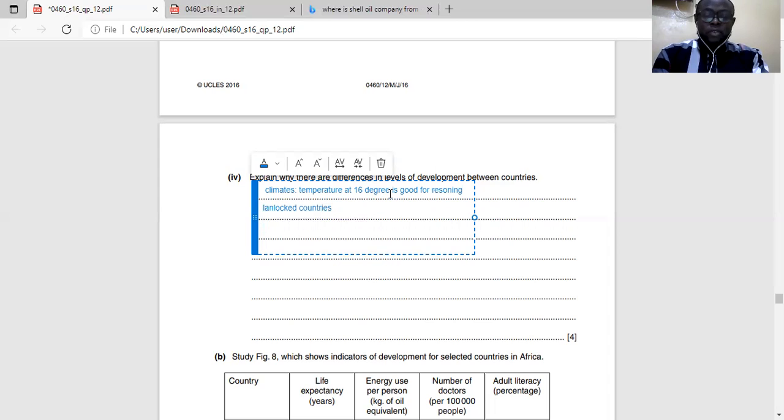So another point you can talk about is political stability. Some countries have good government, good governance. You can explain it anyway. So when a country has good governance, it encourages development. Yes, it encourages development. Vice versa.